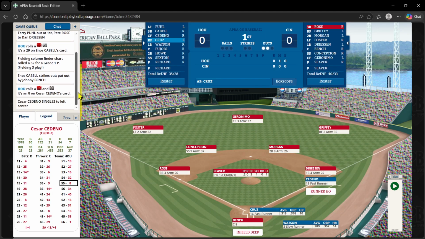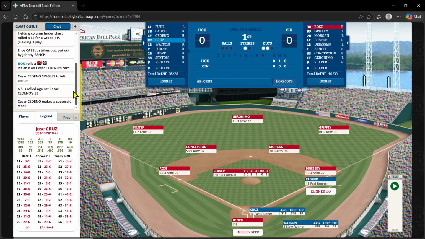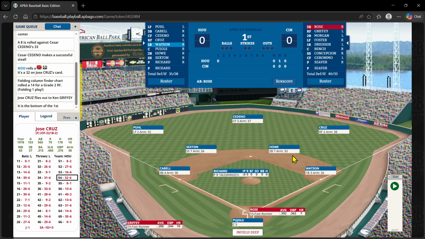And Cedeno rolled a 55-8, and he gets a base hit, so he's on first with 2 out for Jose Cruz. And Cedeno is going to steal second on that play. Or did he not? It said he makes a successful steal. They didn't move him. Cedeno singles to left, 8 against Cedeno's 33. Cedeno makes a successful steal, but he's still on first. So there we go. Now they jumped him to second.